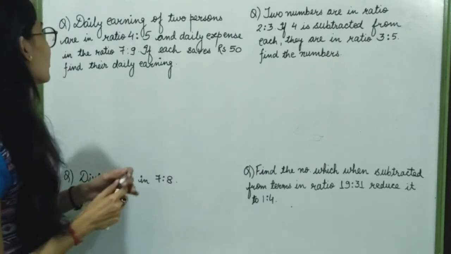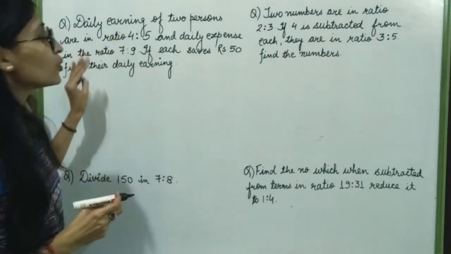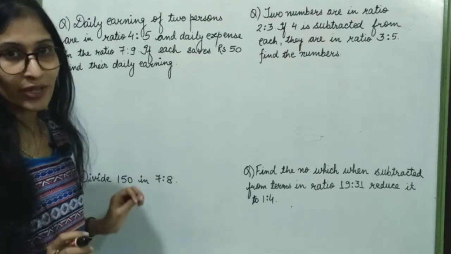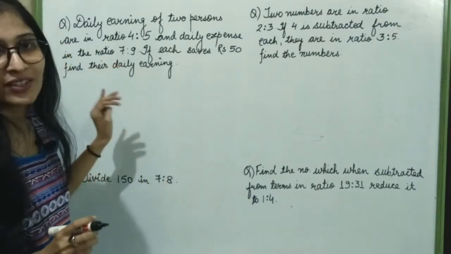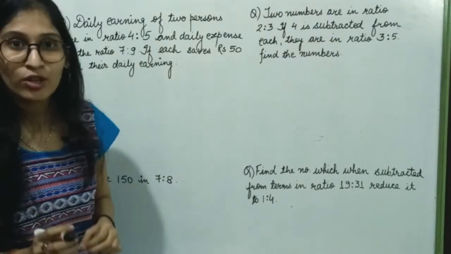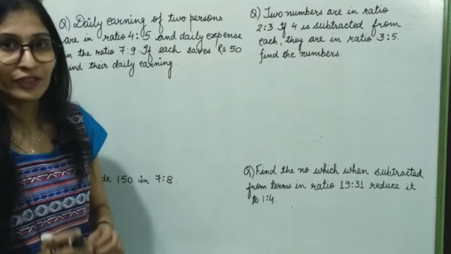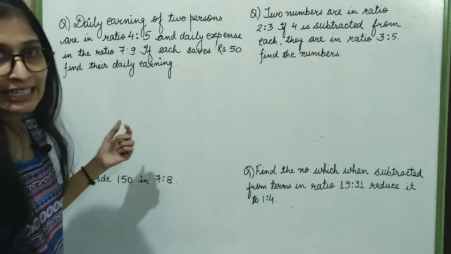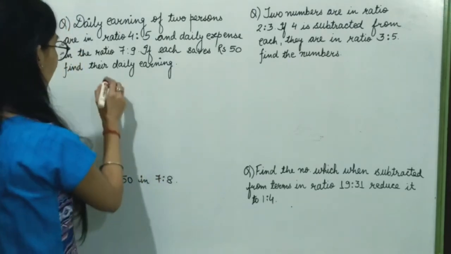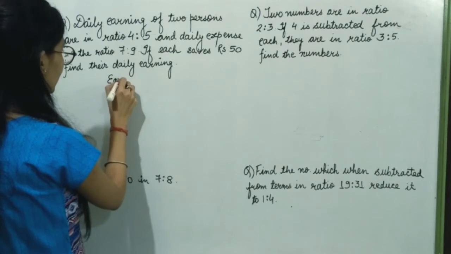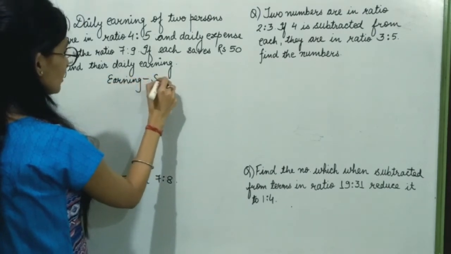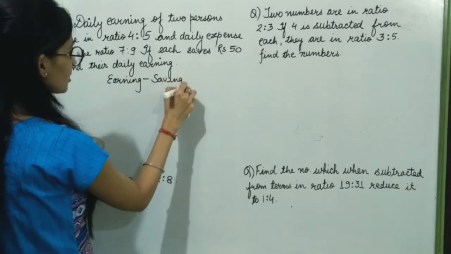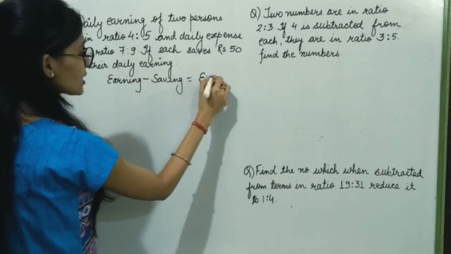Some questions on ratio to make the understanding of the laws more clear. My first question here is, daily earnings of two persons are in the ratio 4:5 and daily expenses in the ratio 7:9. If each of them saves rupees 50 per day, find their daily earnings. I know that earning minus savings will be my expense.